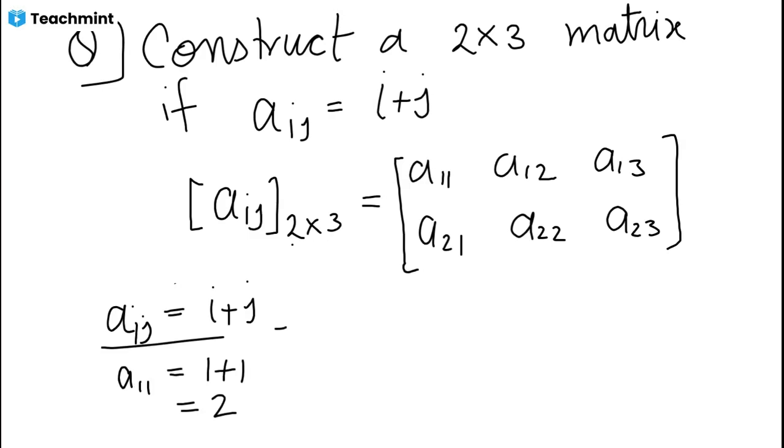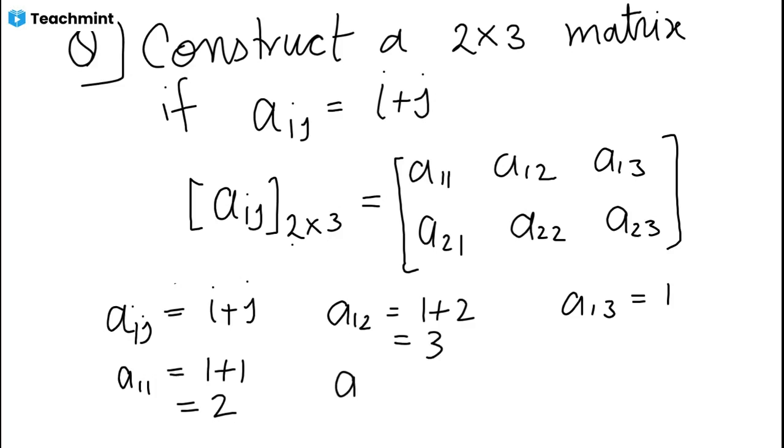We have this formula, or rule, you can say. Then for A12, we put i as 1 and j as 2, so we have 3. A13: i is 1 and j is 3, so we have 4.